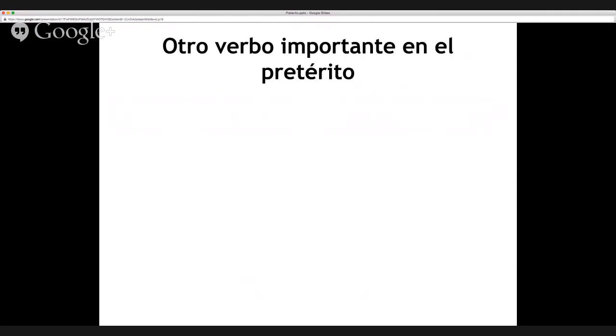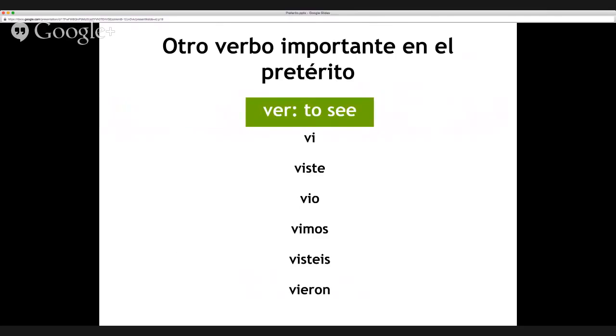Otro verbo importante en el pretérito. There are lots of special verbs in the pretérito. One that we're going to bring in right now is ver, to see. And in the pretérito, it's vi, viste, vio, vimos, visteis, vieron. And you might be saying to yourself, that's kind of weird. So far, all of our pretérito verbs have had accents on them. I know, it is weird. That's why we call it irregular. And there are lots of irregular verbs in the pretérito. We will bring them in slowly. So this is just one for now. It's particularly helpful. You can talk about what you saw, ver en el pretérito.